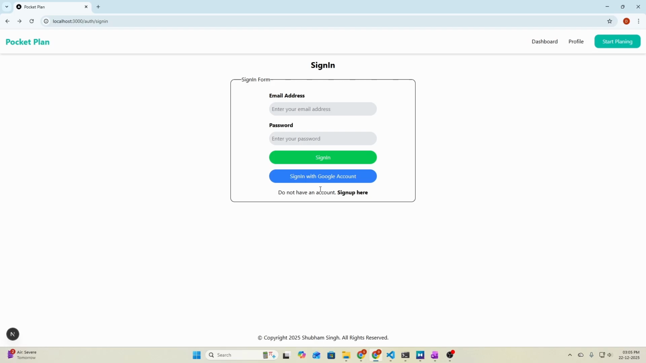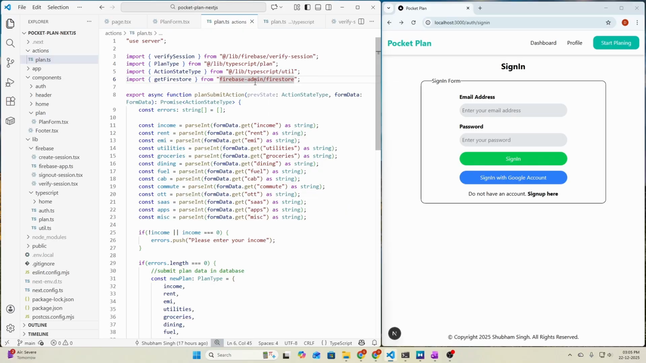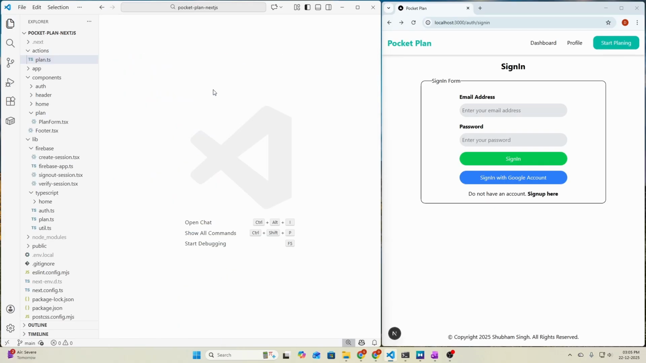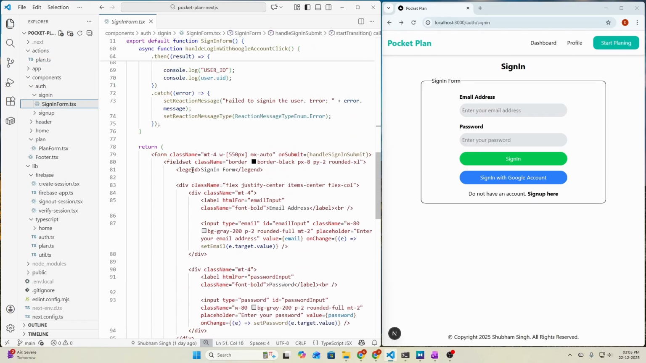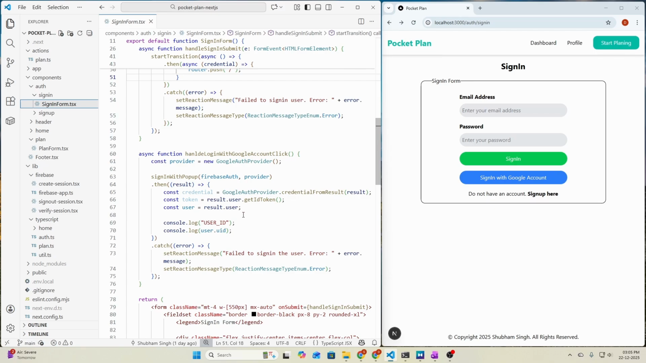But before that, we need to work on our sign in with Google account function on the backend, because currently we have only implemented the create session functionality with ID token and the cookies for session management, but we need to do the same with our sign in with Google account button also. So let's close all of this, we don't need these, and let's go to our auth sign in and sign in form inside components folder, and here we need to do something.